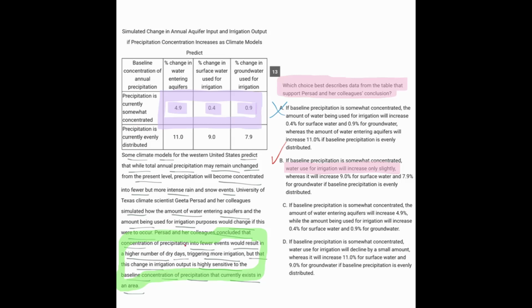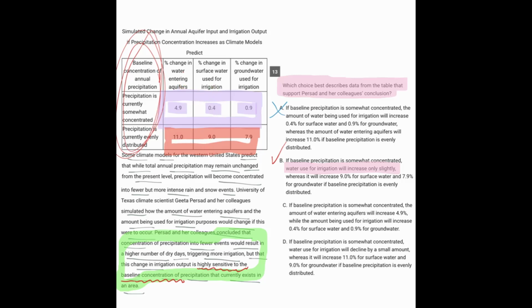We're seeing that the change that they discussed is highly sensitive to the baseline concentration. The baseline concentration is this. So we're looking to see that as you go from this purple part to this red part, there is going to be some change because the conclusion was that whatever is happening is sensitive to the baseline concentration, to the difference between going from purple to red there.